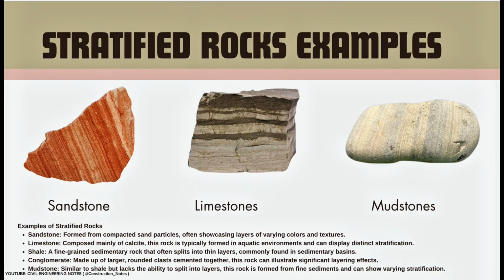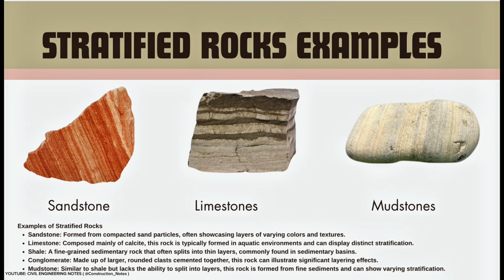Examples of stratified rocks: sandstone, formed from compacted sand particles, often showcasing layers of varying colors and textures. Limestone, composed mainly of calcite, this rock is typically formed in aquatic environments and can display distinct stratification. Shale, a fine-grained sedimentary rock that often splits into thin layers, commonly found in sedimentary basins. Conglomerate. Made up of larger rounded clasts cemented together, this rock can illustrate significant layering effects.